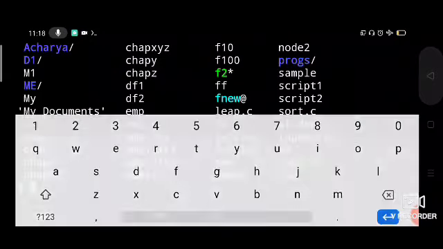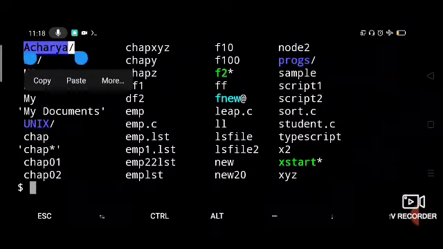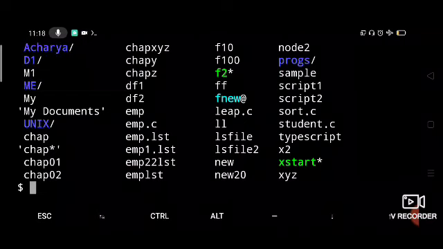See what happens here, all the directories are suffixed with a slash. You can see here Acharya is suffixed with a slash. All the directories which are in blue color. Earlier, color notations were not there, so these symbols were used to differentiate the different types of files. So now here colors are there, but still those notations are maintained, backward compatibility is still there.